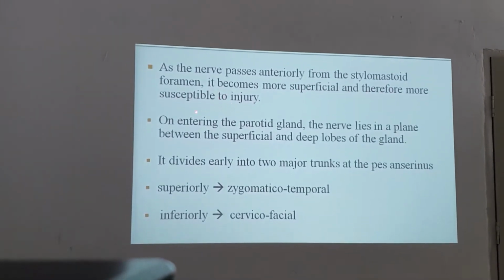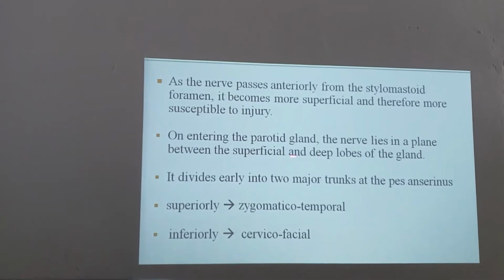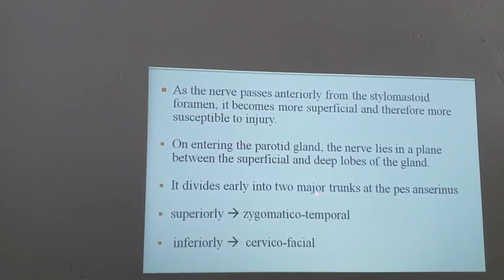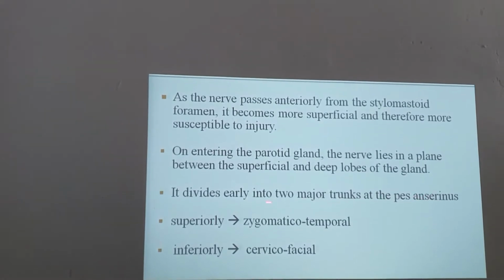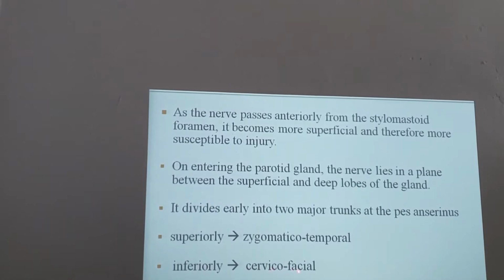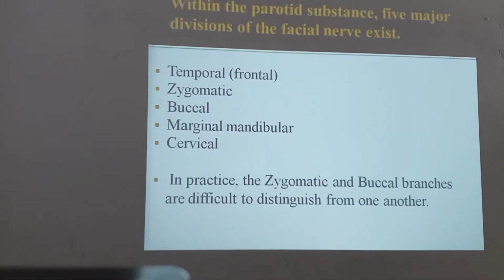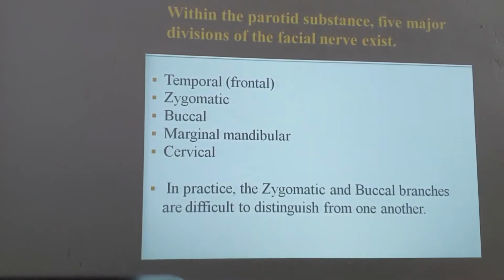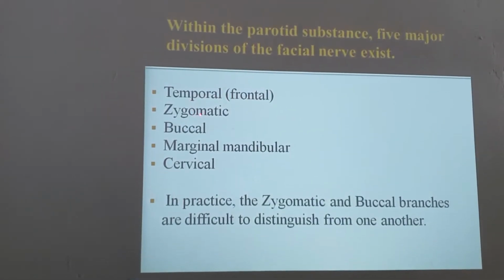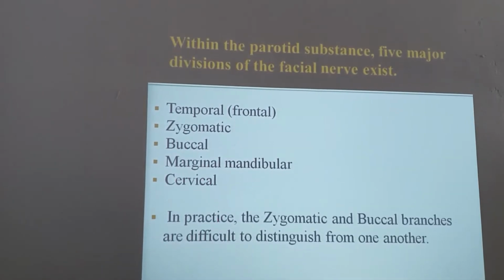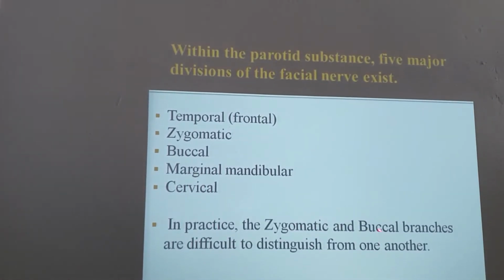On entering the parotid gland, the nerve lies in a plane between the superficial and deep lobes of the gland. It divides early into two major trunks at the pes anserinus, superiorly giving a temporozygomatic branch and inferiorly a cervicofacial branch. Within the parotid substance, five major divisions of the facial nerve exist: temporal or frontal, zygomatic, buccal, marginal mandibular, and cervical. In practice, the zygomatic and buccal branches are difficult to distinguish from one another.